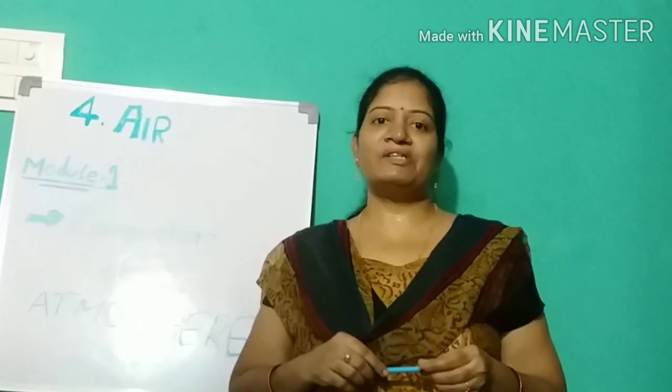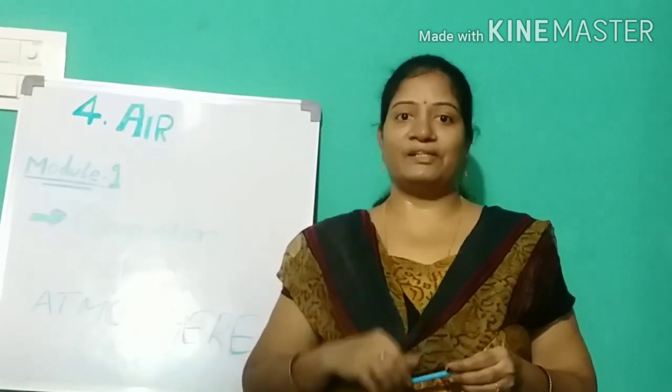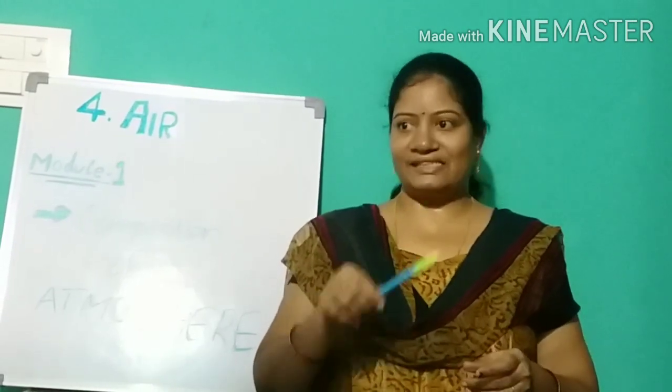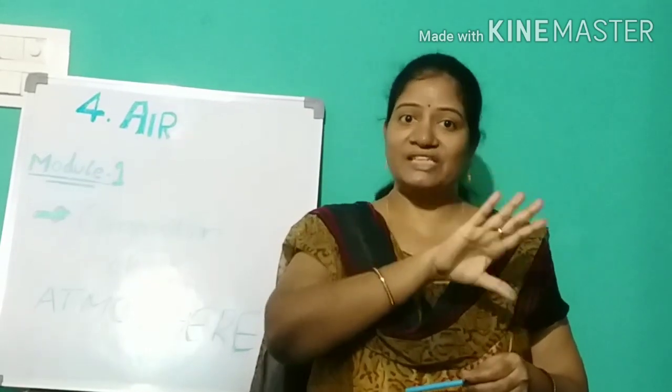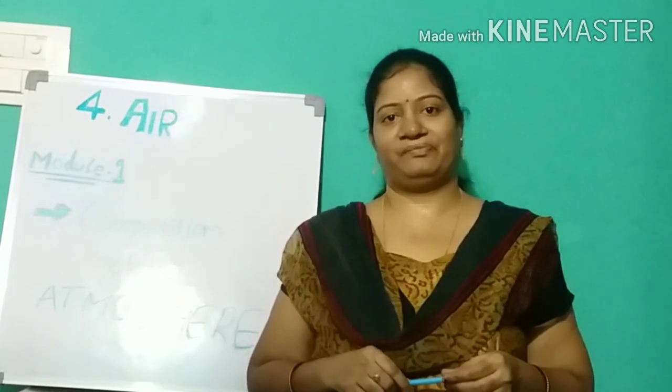Coming to the plants, they are not able to take the gas nitrogen directly. For that reason, the bacteria in the soil and some plant roots absorb the nitrogen and change its form so that plants can use it, right?